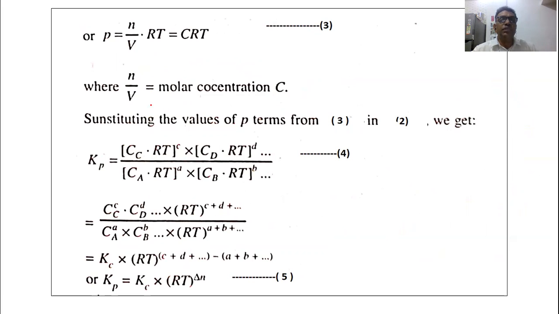Now we have to substitute the value of P, that is equal to CRT, in equation 2. So let us write equation 2 once again.